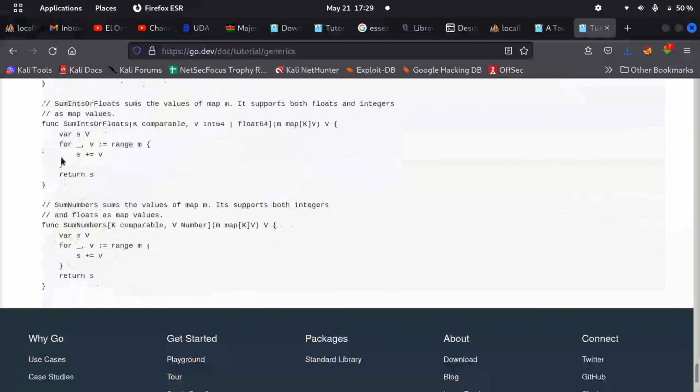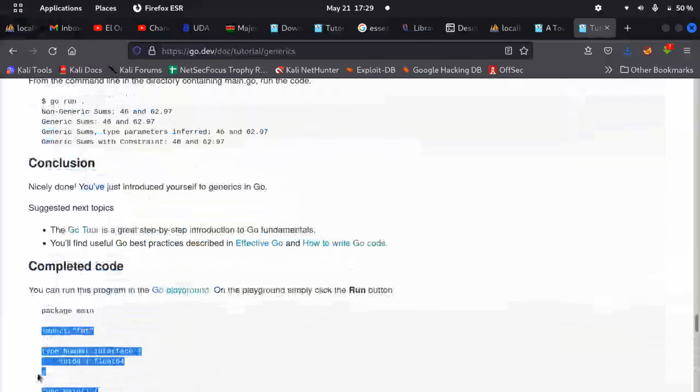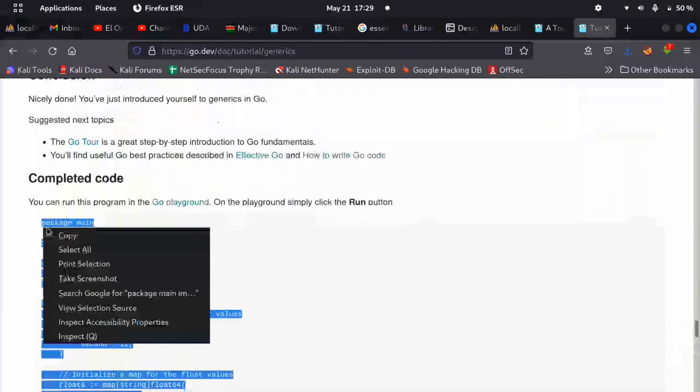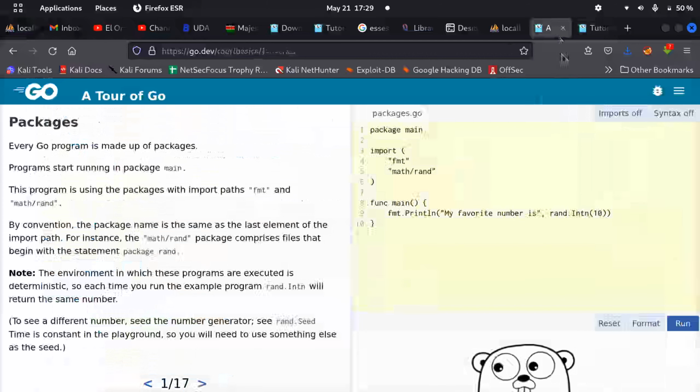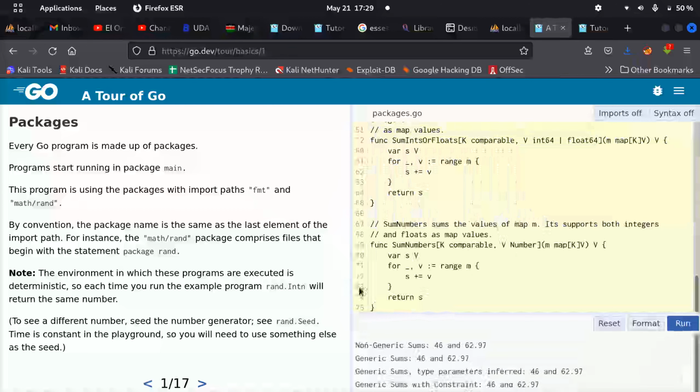Okay, fine. This is the completed code. And let's try running this in the playground. Go here, paste. Let's see what that would do. It gives us an error? Okay, fine, it doesn't give us an error, guys. Yeah, generic subs, type parameters, infer generic subs, constraint. I don't know what generic subs are.